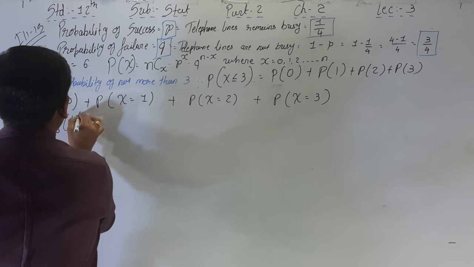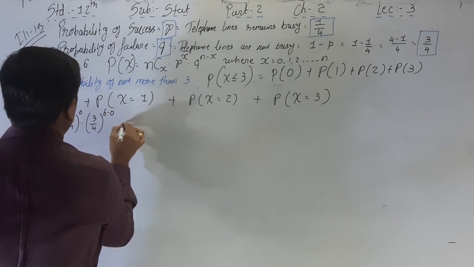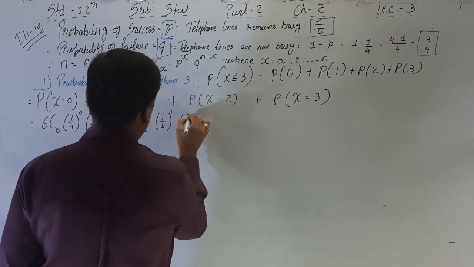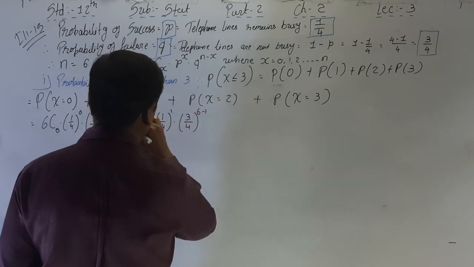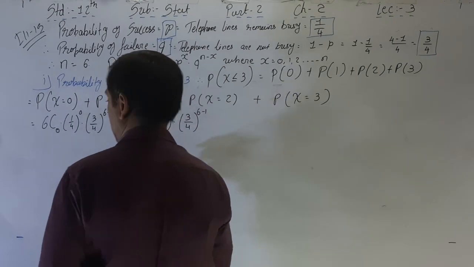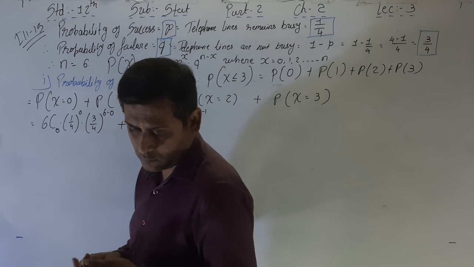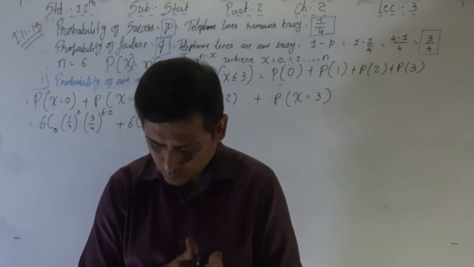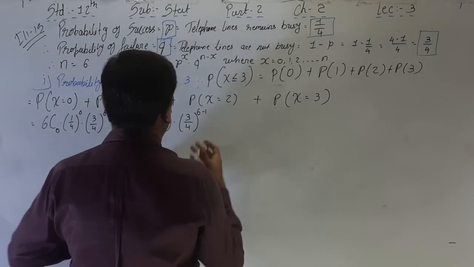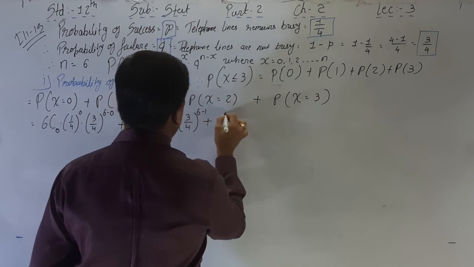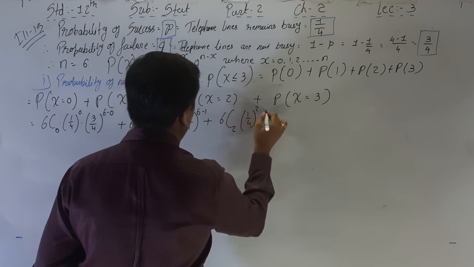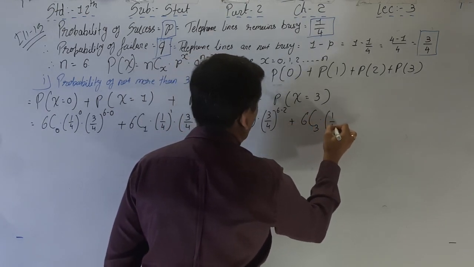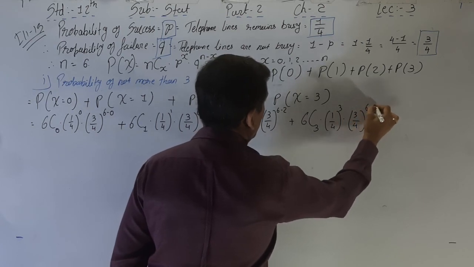p is equal to 1 by 4 raised to 0 into 3 by 4 raised to 6 minus 0, plus 6C1 into 1 by 4 raised to 1 into 3 by 4 raised to 6 minus 1, plus 6C2 into 1 by 4 raised to 2 into 3 by 4 raised to 6 minus 2, plus 6C3 into 1 by 4 raised to 3 into 3 by 4 raised to 6 minus 3.